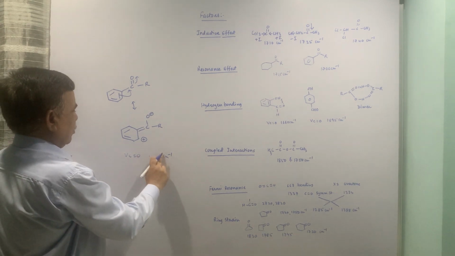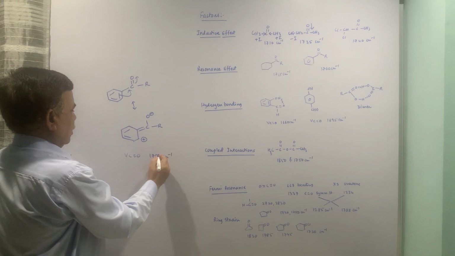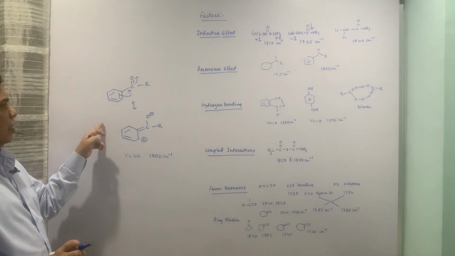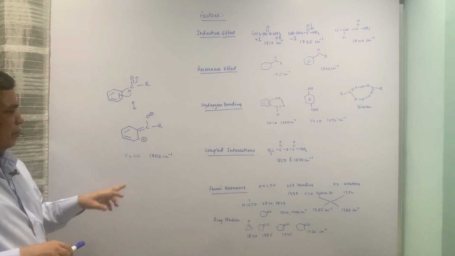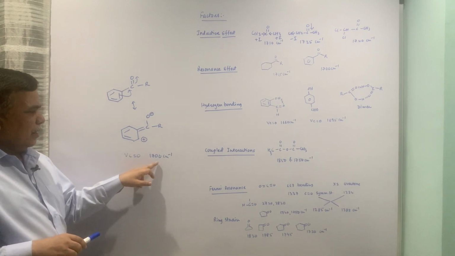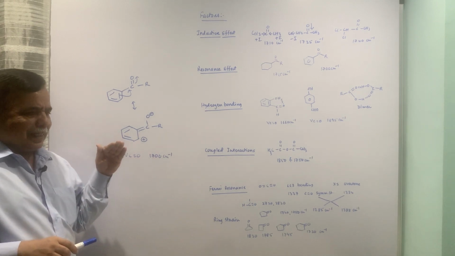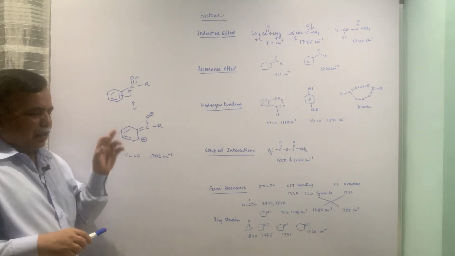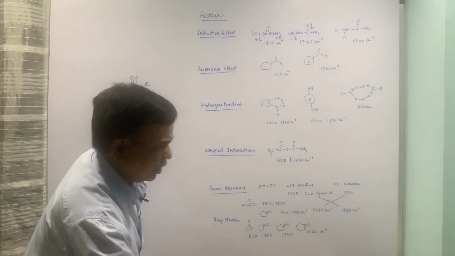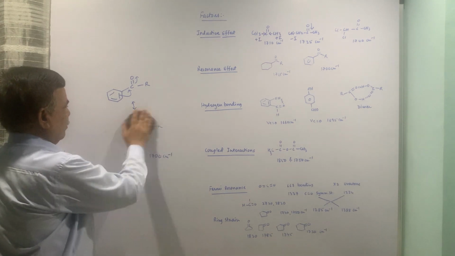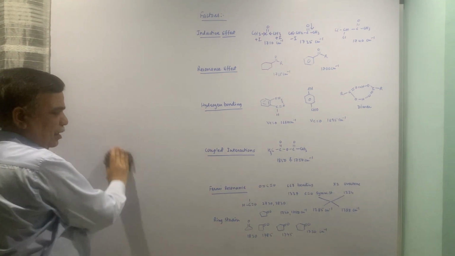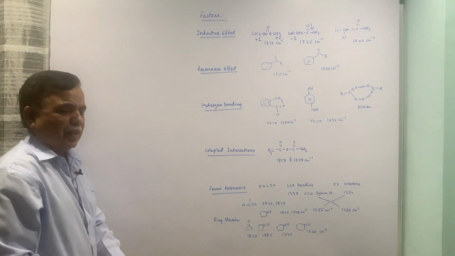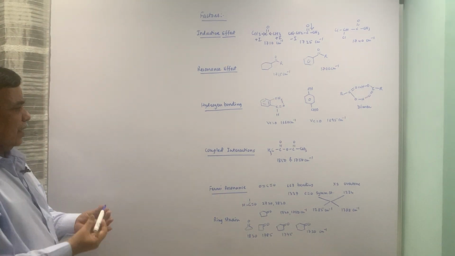1700 would be the appropriate number. So the ordinary ketone will be 1750 to 1720, that 20 reciprocal centimeter decrement is because of the resonance effect. Now this resonance effect can be seen in various compounds, wherein aromatic ring is one of the things.